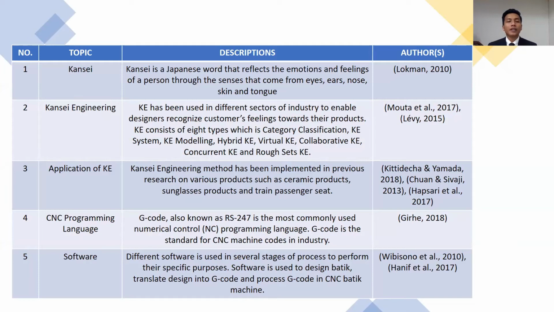The next topic is Kansei. Kansei is a Japanese word that reflects the emotion and feeling of a person through the senses that come from the eyes, ears, nose, skin, and tongue.